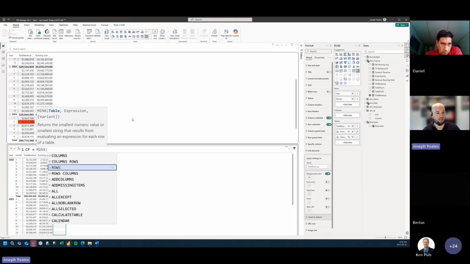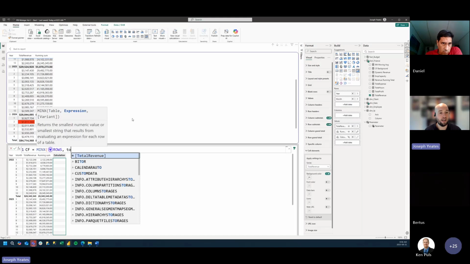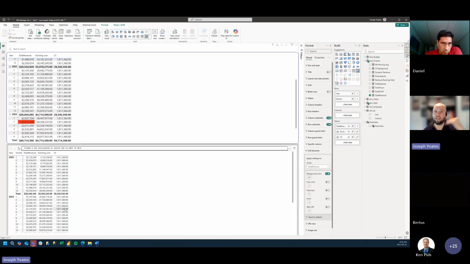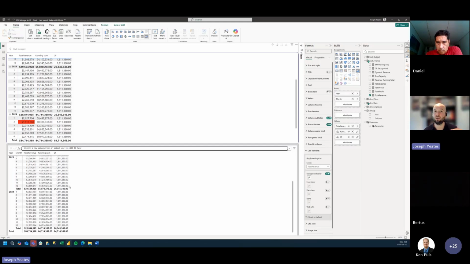We can just say from our rows, calculate the minimum total revenue. The expression is total revenue. If I do that, then we get to the same point we were before. This returns just the minimum total revenue month, or the amount of total revenue that was in the lowest month.